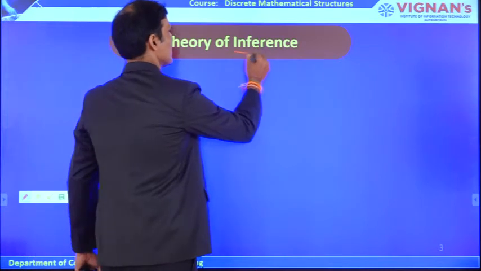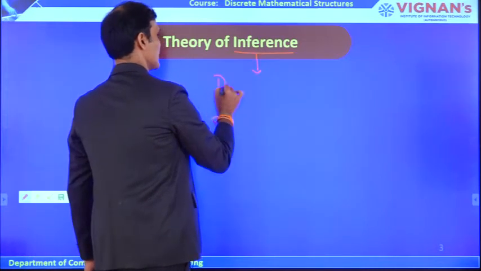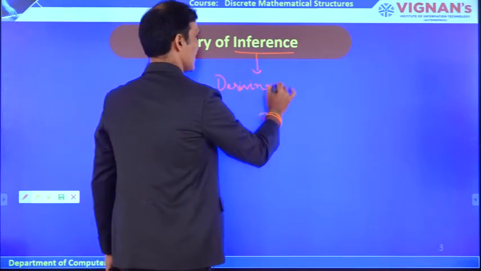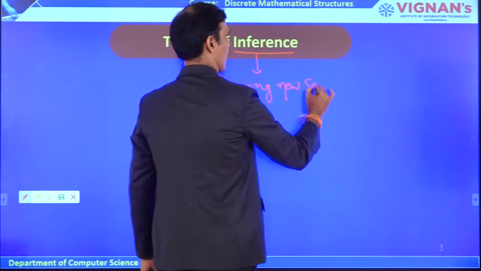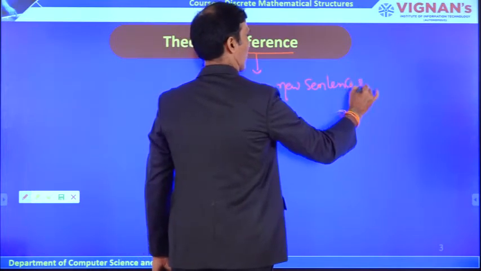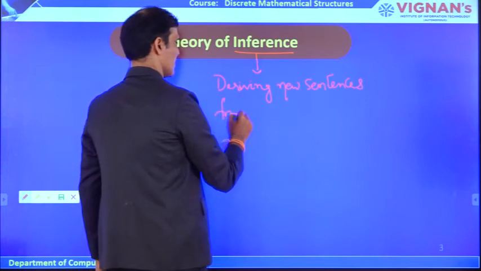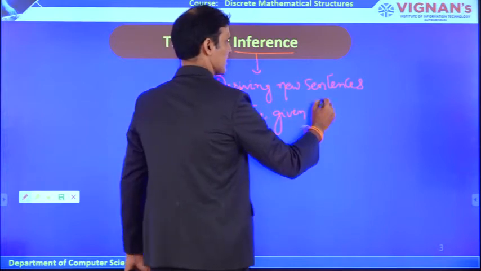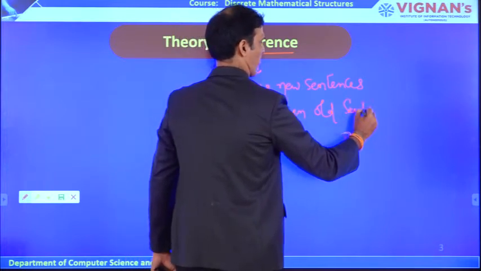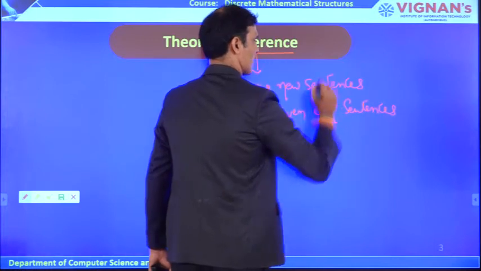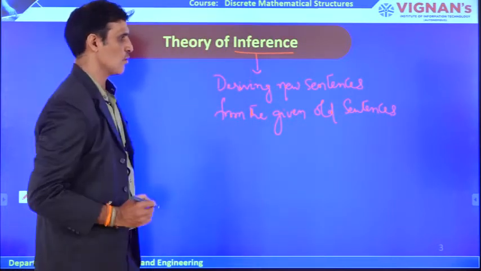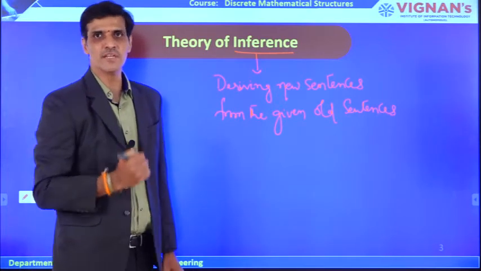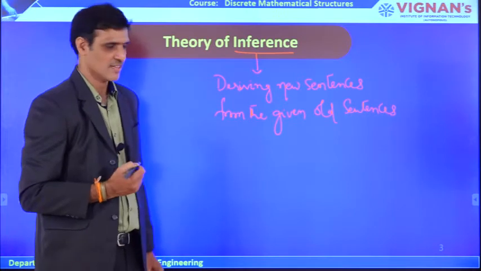The meaning of inference is deriving new sentences from the given old sentences. Deriving new sentences from the given old sentences is called inference. So why do we need to derive new sentences from the given old sentences?